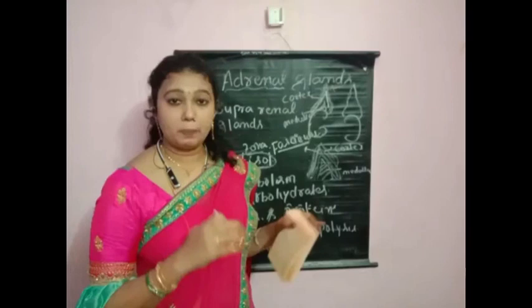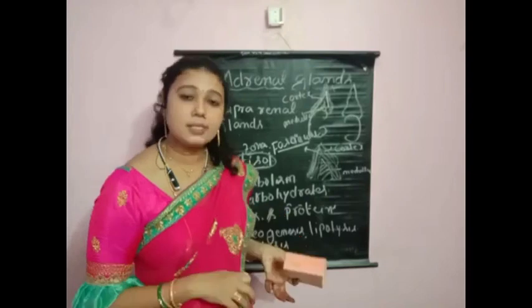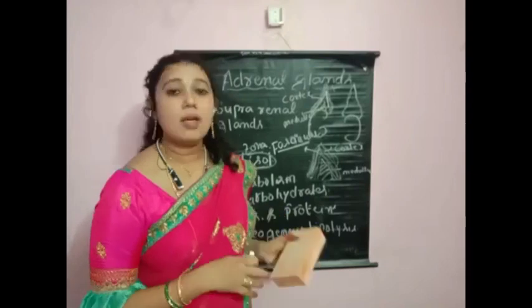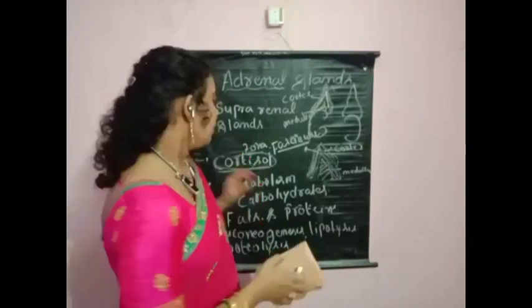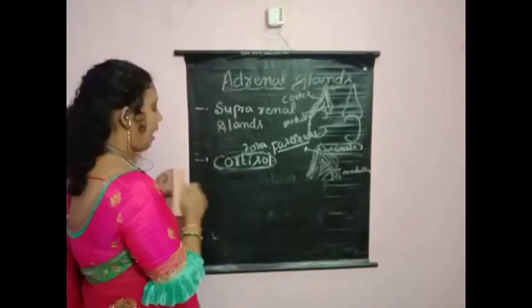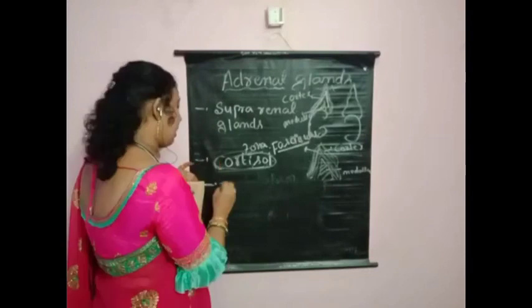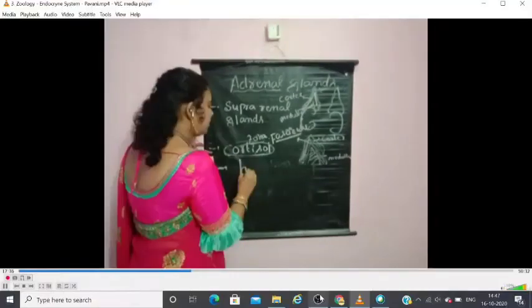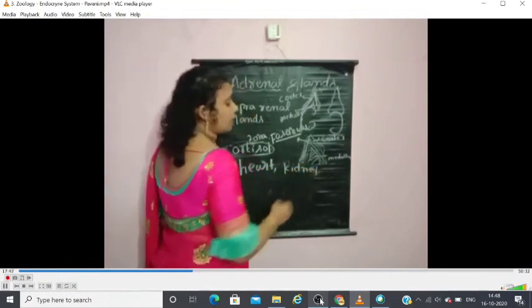So gluconeogenesis, and lipolysis, meaning breakdown of lipids, and proteolysis. Not only these functions, children, but it also regulates cardiovascular functions. Cardiovascular means what? Heart functions. Kidney functions are also regulated by cortisol.